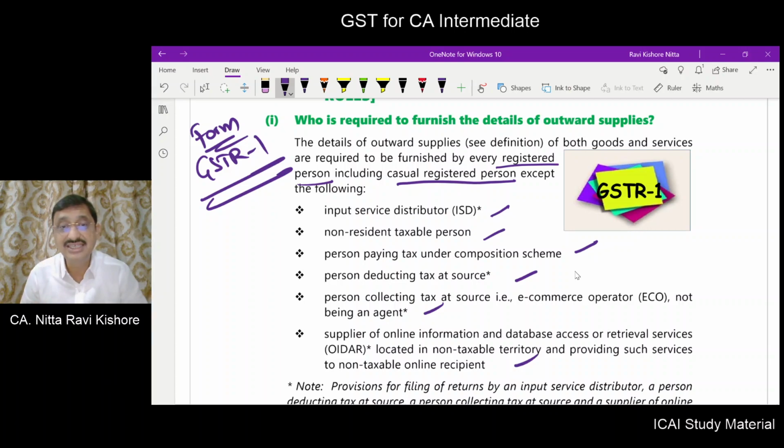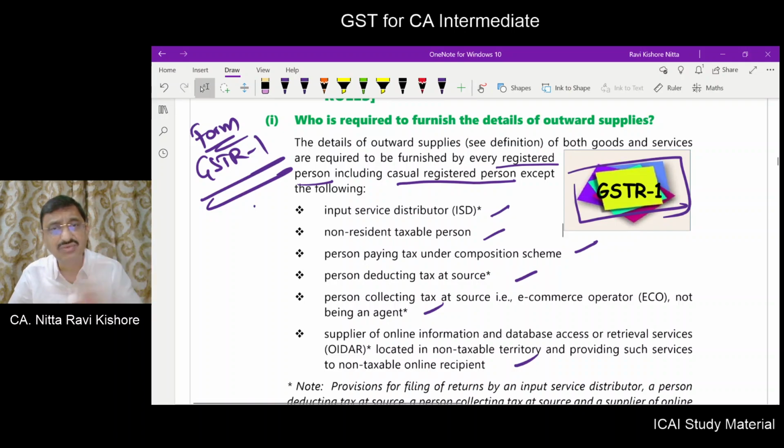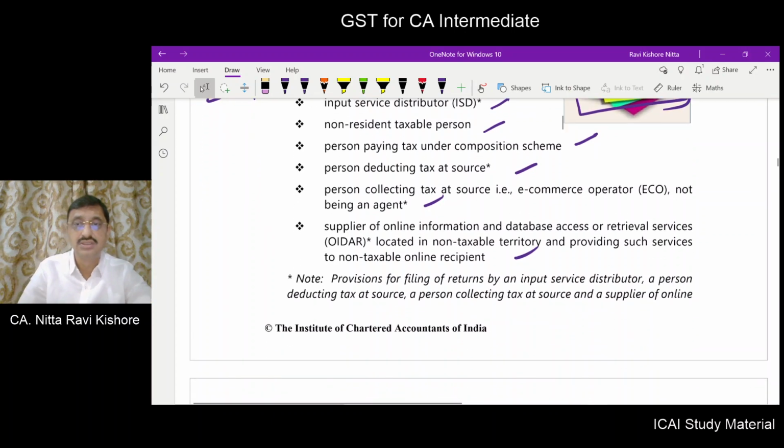My dear friends, for ISD, TDS, e-commerce, ODR, there will be separate returns. They need not file this outward supply return GSTR1. They will have separate returns. They have to file those returns.